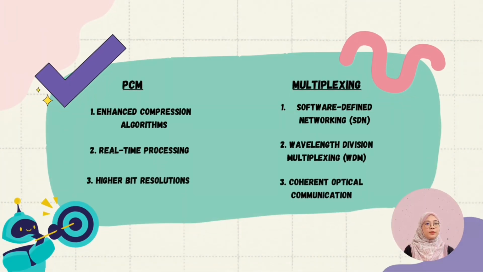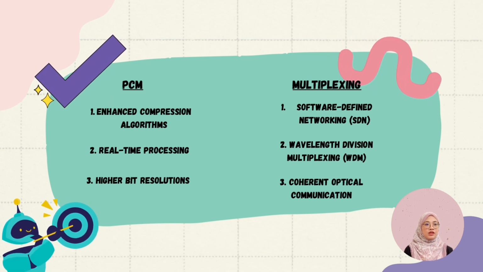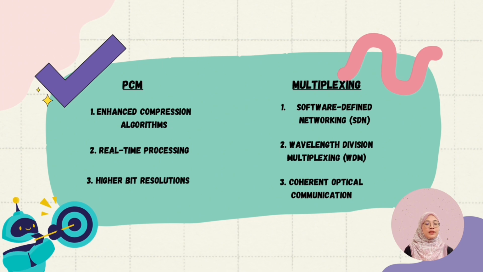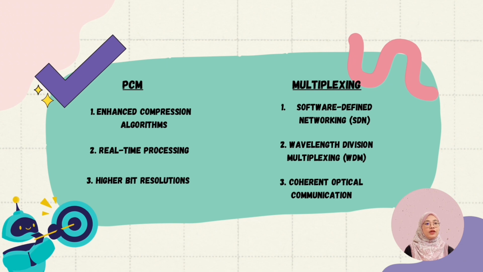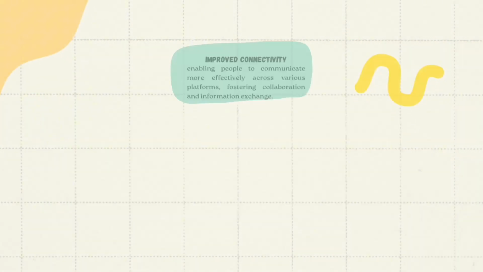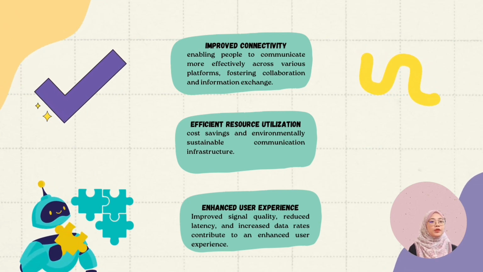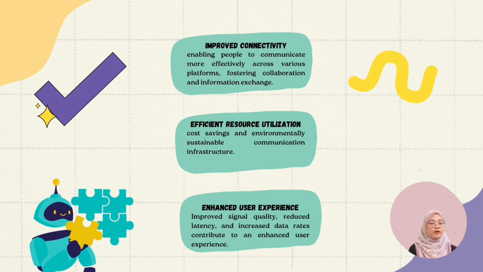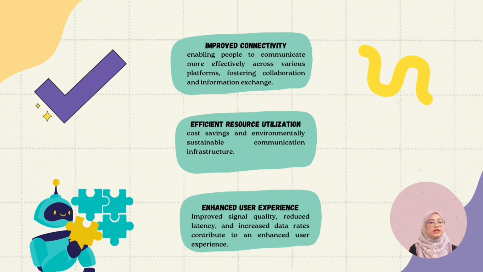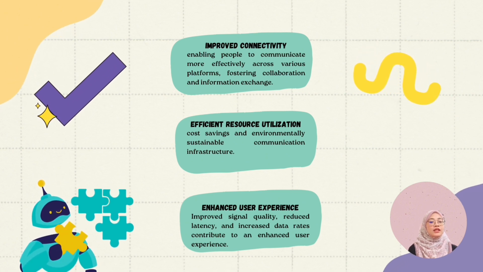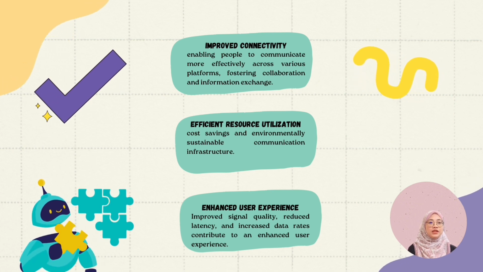The advancements related to PCM in the communication field are enhanced compression algorithms, real-time processing, and higher bit resolutions. Meanwhile, the advancements related to multiplexing in the communication field are software-defined networking, wavelength division multiplexing, and coherent optical communication. So the advancements have impact and benefits to society. It is improved connectivity, which enables people to communicate more effectively across various platforms. The efficient use of bandwidth and network resources leads to cost savings and environmentally sustainable communication infrastructure. It is also enhanced user experience in applications such as online gaming, video conferencing, and multimedia streaming.